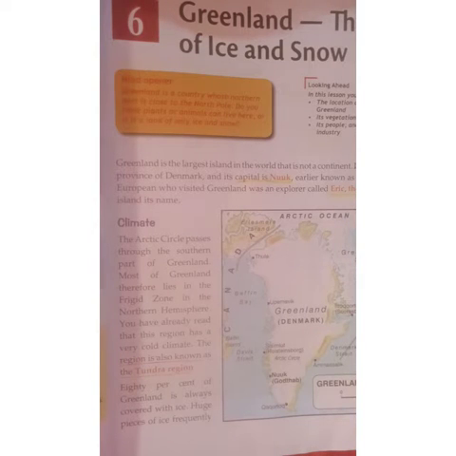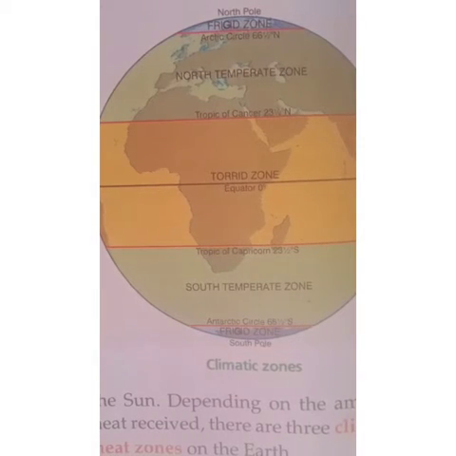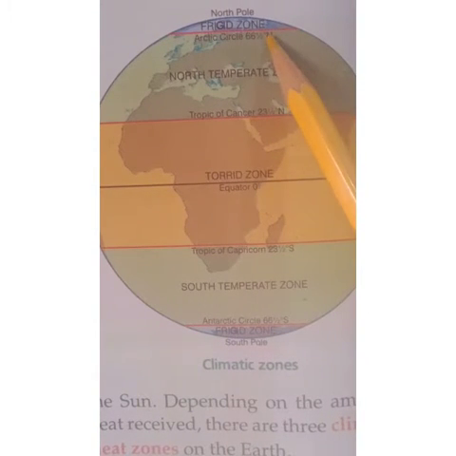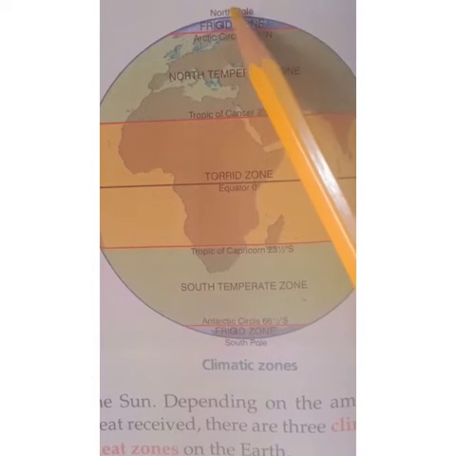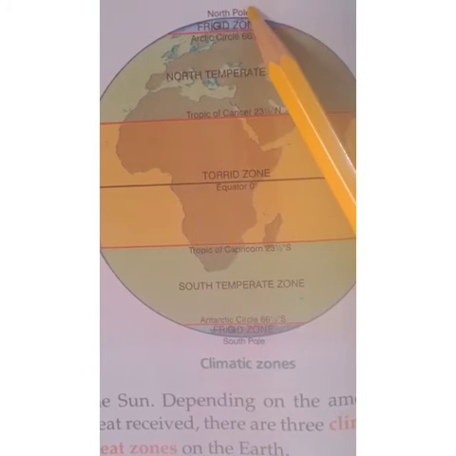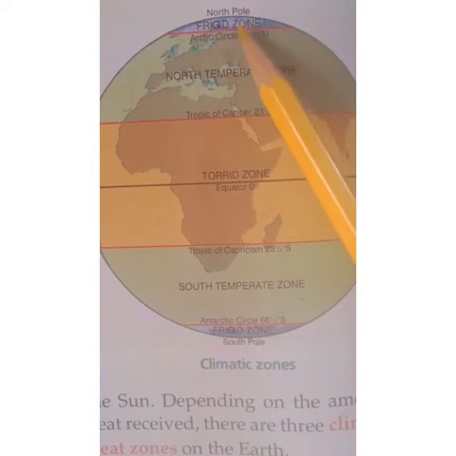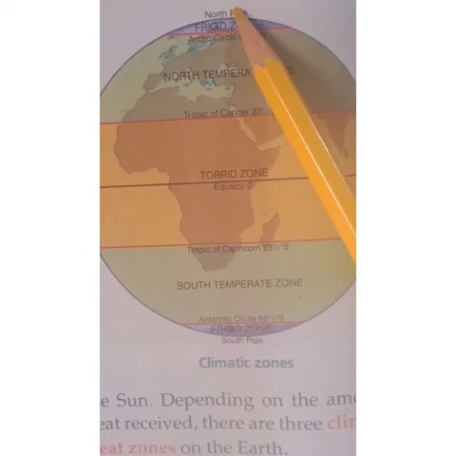You have already read that this region has a very cold climate. The Arctic Circle passes through the southern part of Greenland. Most of Greenland lies in the frigid zone in the northern hemisphere.